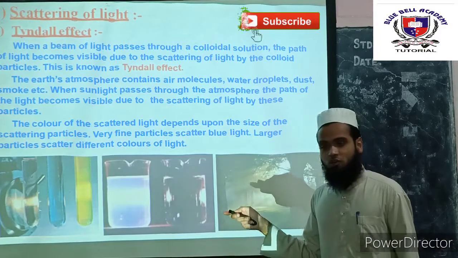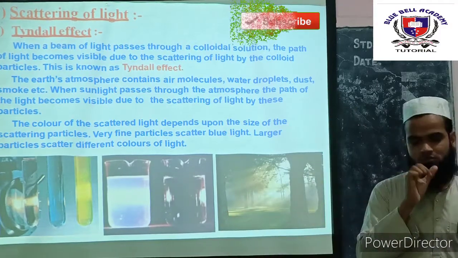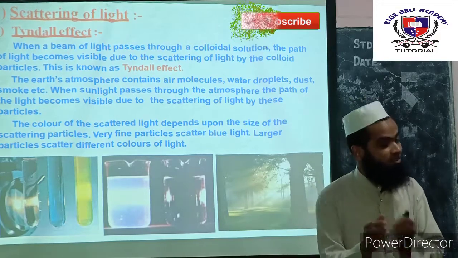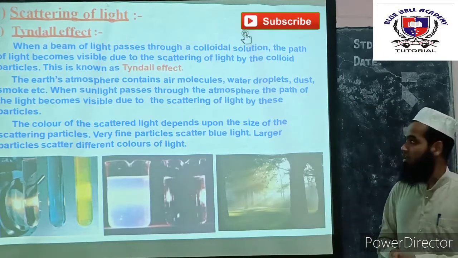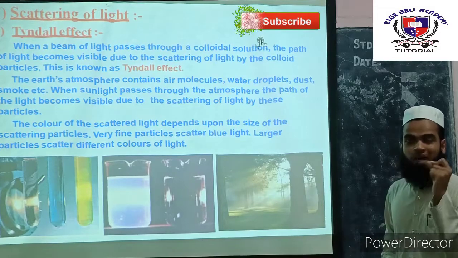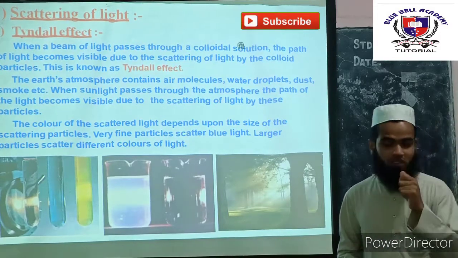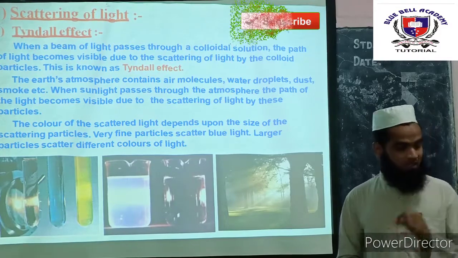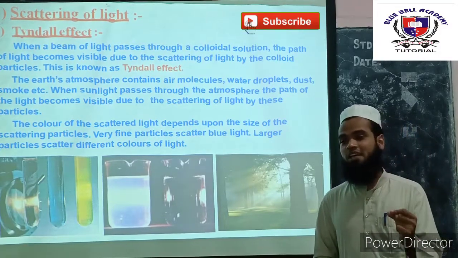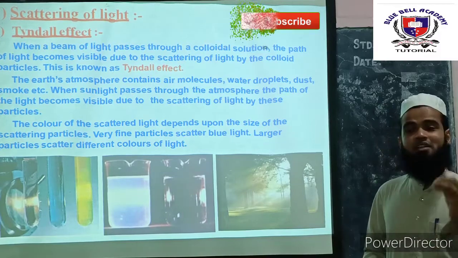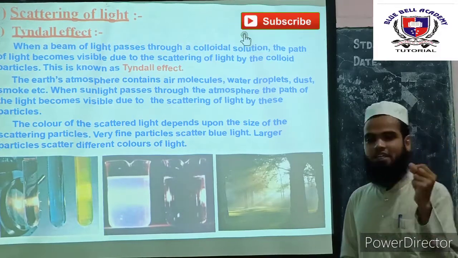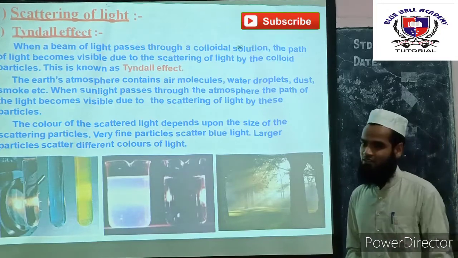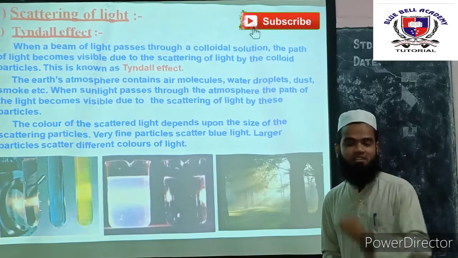Depending upon the size of the particle that scatters the light, the color will be different. How? If the particle size is very small, then it scatters blue light.